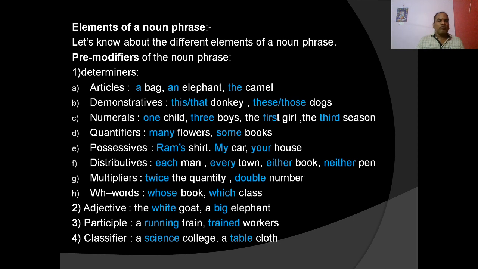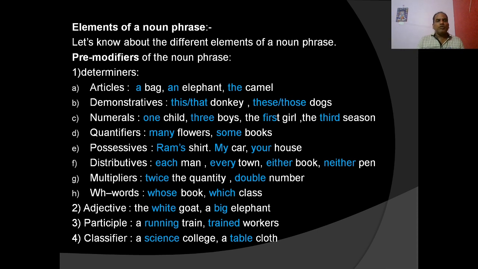And quantifiers we know: many, much, little, some are the quantifiers. They also go before nouns in the noun phrase. Many flowers, some books. Possessives also go before nouns in the noun phrases. Ramu's shirt, Ramu's is the possessive. My car, my is the possessive. Your house, your is the possessive used before the noun in the noun phrase, your house.